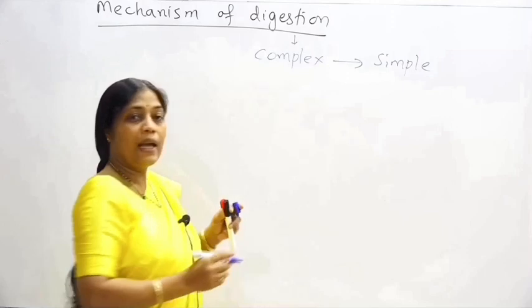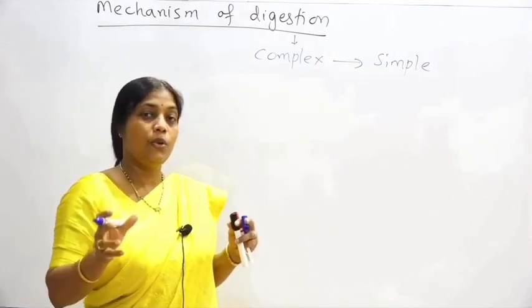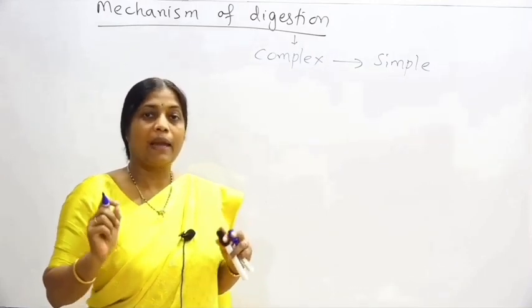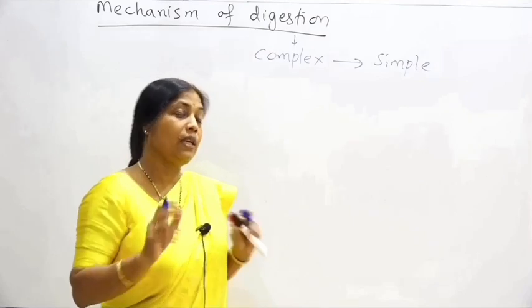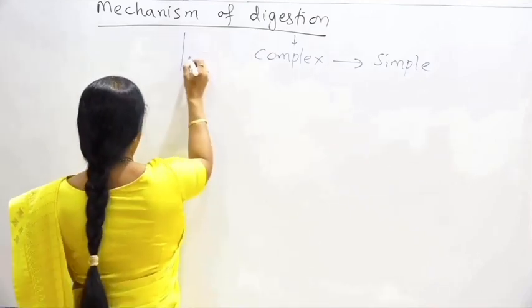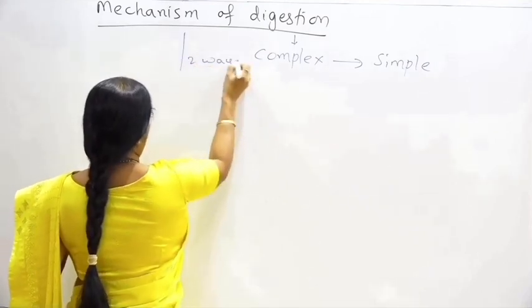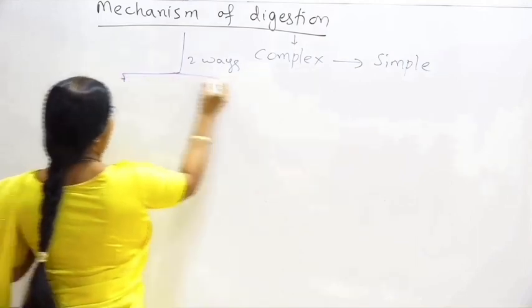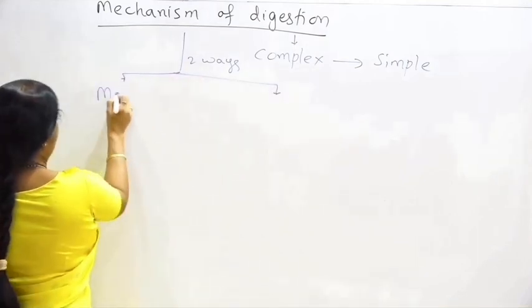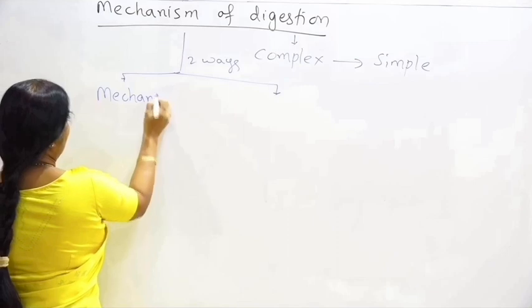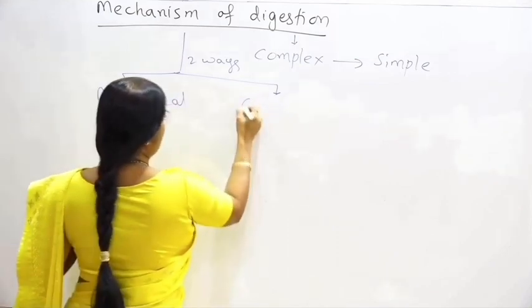Now this digestion gets completed in two different ways. One is the mechanical digestion and the other one is the chemical digestion. So there are two ways of digestion: one is mechanical digestion, and the other one is chemical digestion.